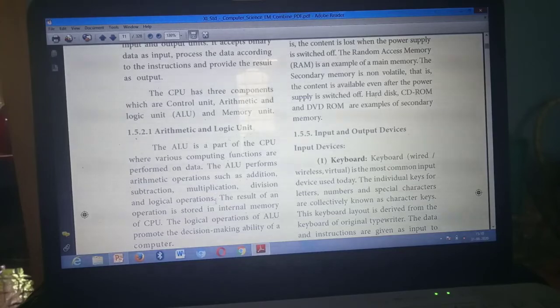Logical operations. Understand? Under the heading ALU, starting from here: the ALU is a part of CPU, from here till this line, logical operations. Have you all marked? This is the fourth question: what's the function of ALU?